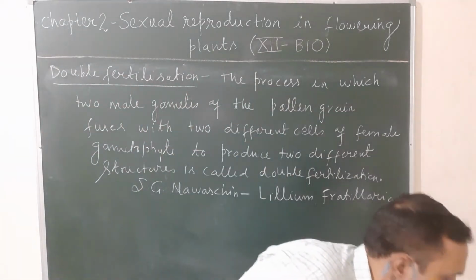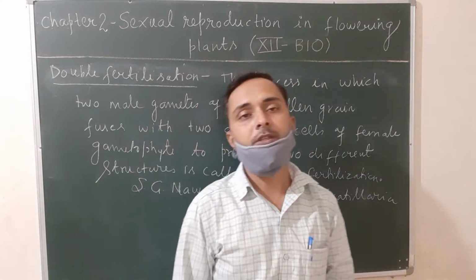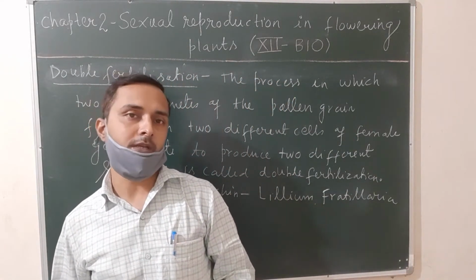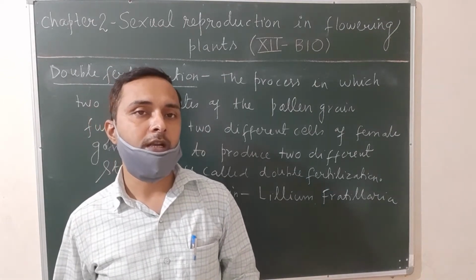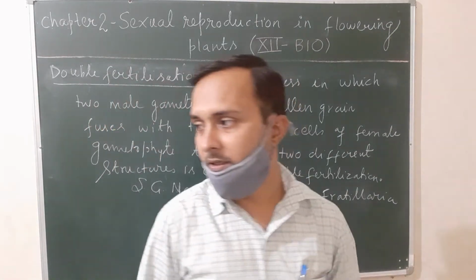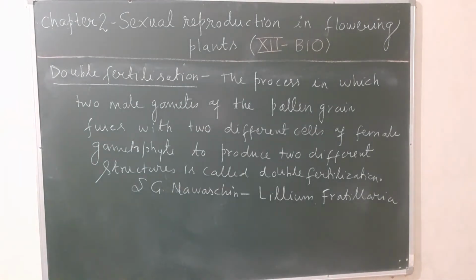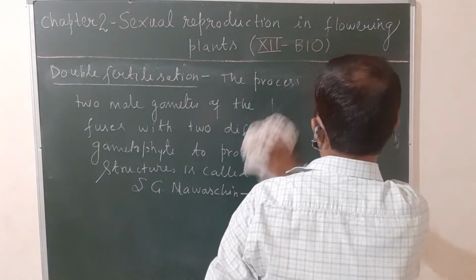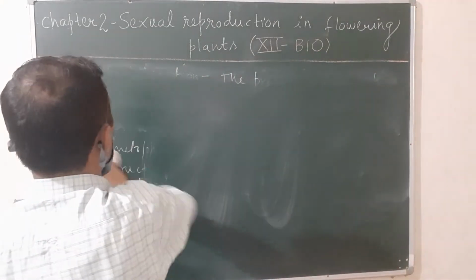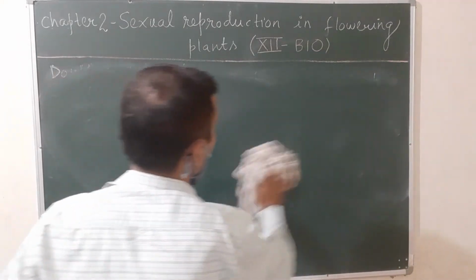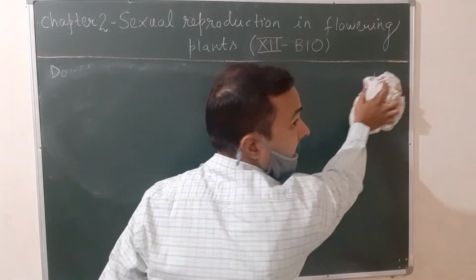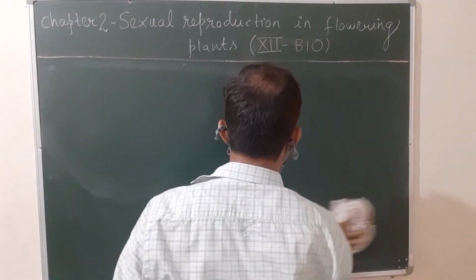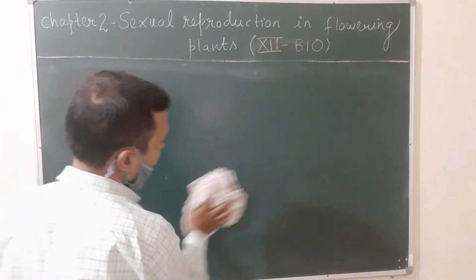Now, there are two different structures produced during this process, that is zygote and the primary endosperm nucleus, PEN. And now let us see the detail about the complete process of double fertilization with the help of a diagram. First, you have to know the diagram. Then you can understand the complete process of double fertilization along with the definition.